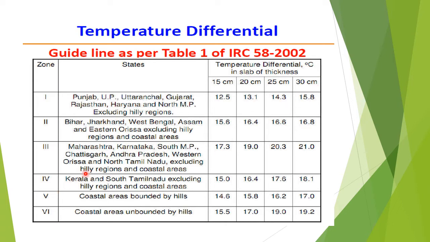For example, Karnataka, which comes under zone 3, has temperature difference 17.3 for 15 cm slab thickness. Similarly, 19 for 20 cm, 20.3 for 25 cm and for 30 cm slab the temperature difference is 21 degrees Celsius.